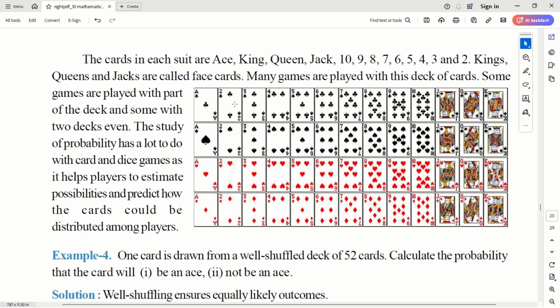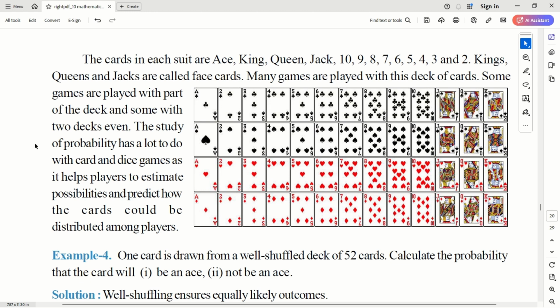Which is number card here? 2, 3, 4, 5, 6, 7, 8, 9, 10. These are the number cards. Alphabet cards A, J, Q, K, 4 in one suit basically. So 4 into 4, that is 16 in a deck. And if they ask you face card, there are three cards which have face on them, right? Jacks, queens, and kings have face on them. So 3 in a suit and 3 into 4, that is 12 in a deck.